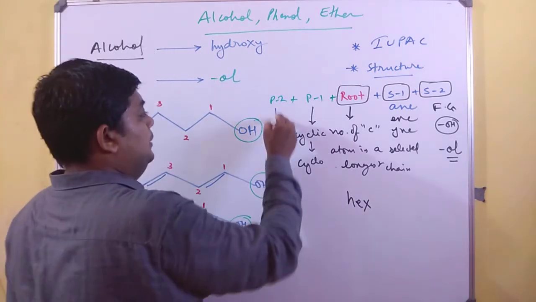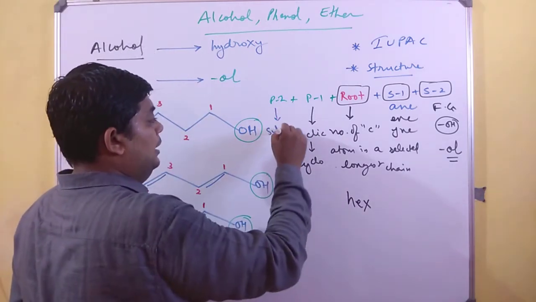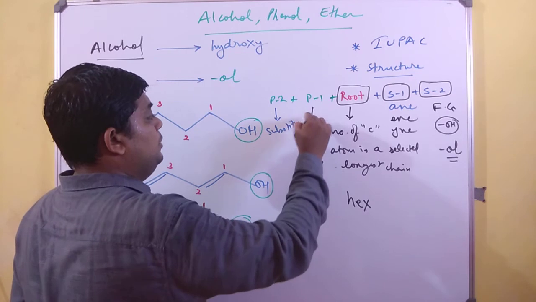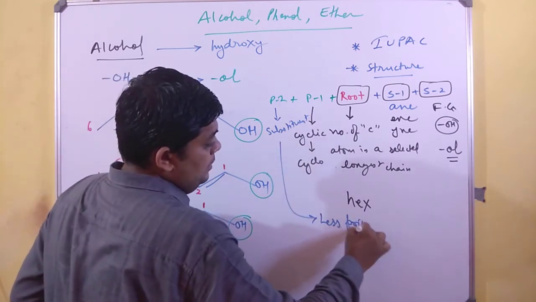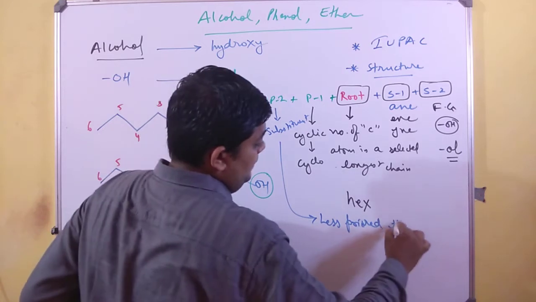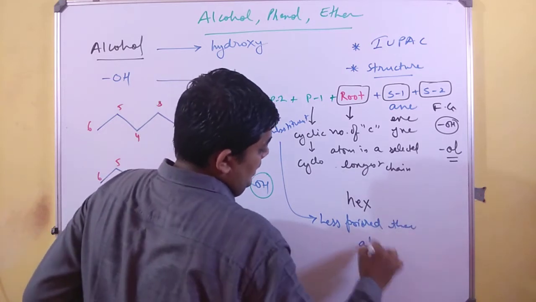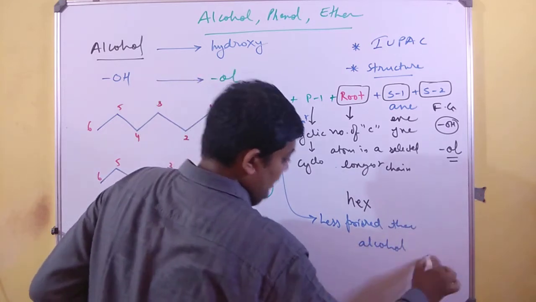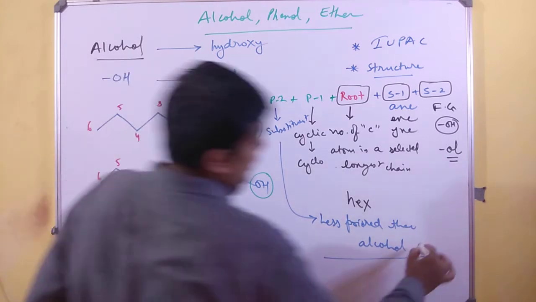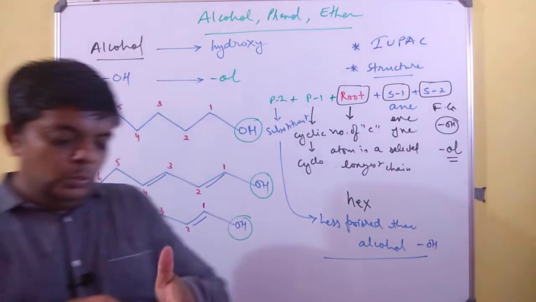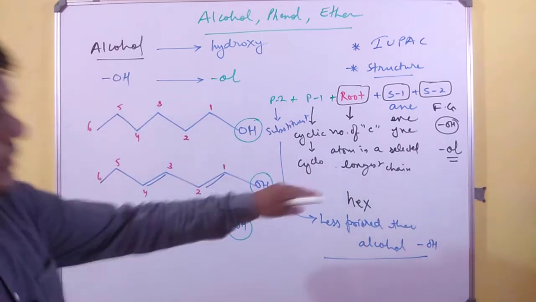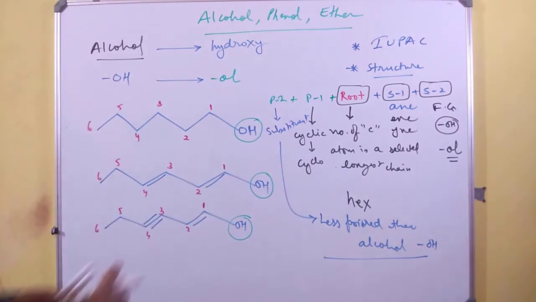And prefix 2 is a substituent which is of lower priority than alcohol. I am writing this because we are presently learning alcohol. So, keeping these statements in mind, let us write the IUPAC name for the first structure.